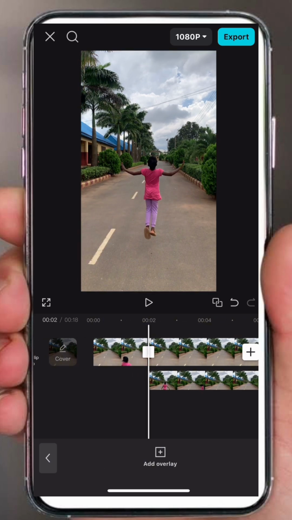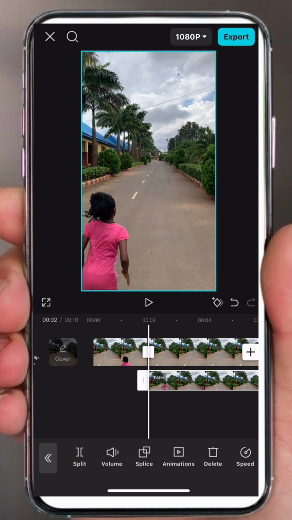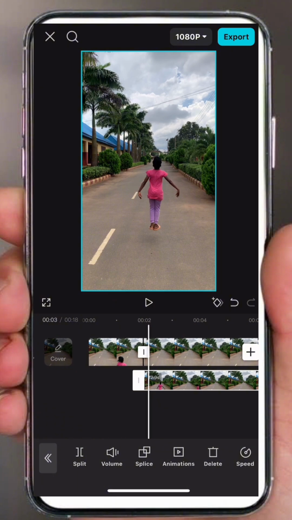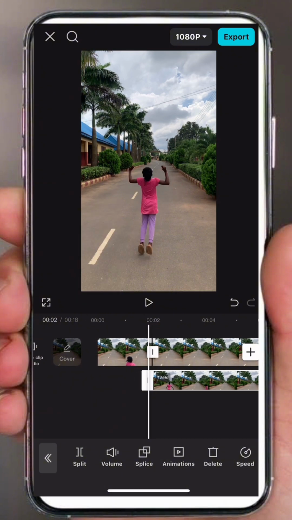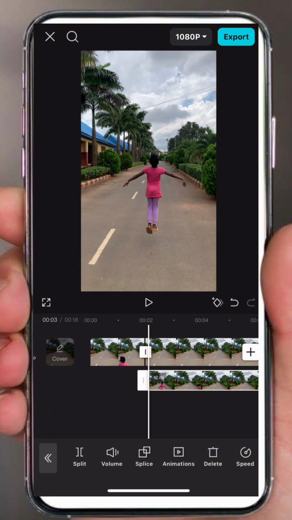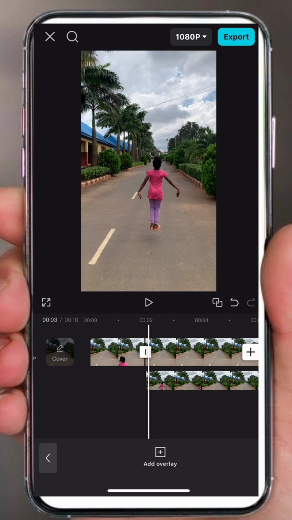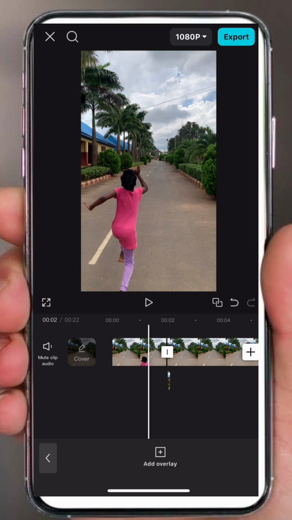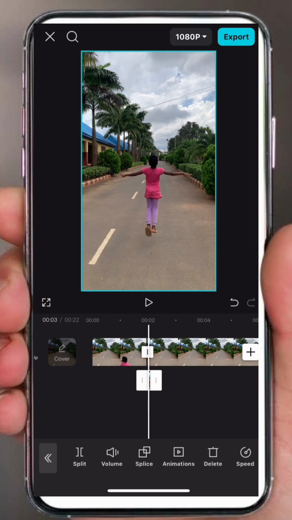Now we tap on the overlay part and shift it a bit. You can see the first character is still hanging on the air. So we tap split. When you tap split, then you tap on this one and shift it out. So we are going to work with this little part. That's the part we are going to work with.